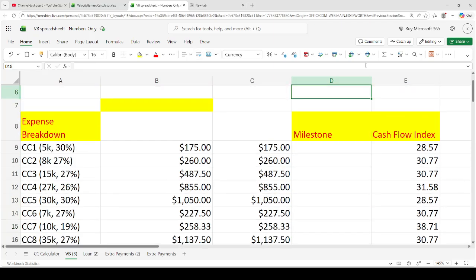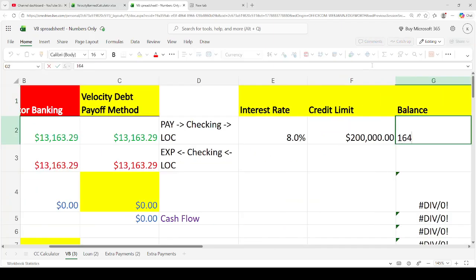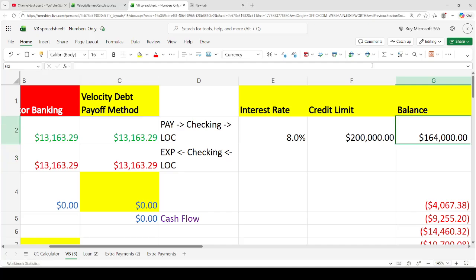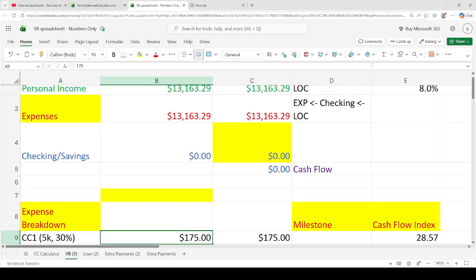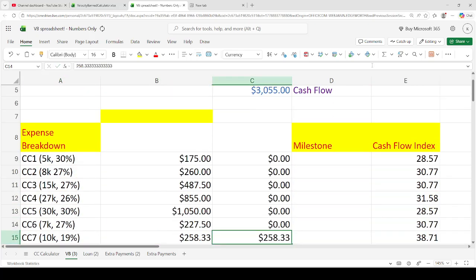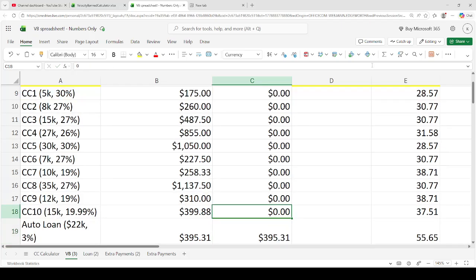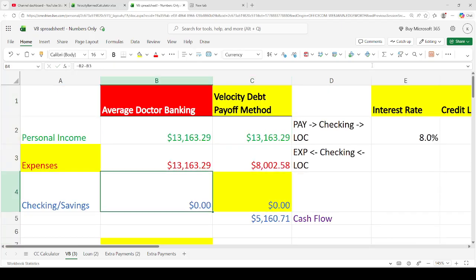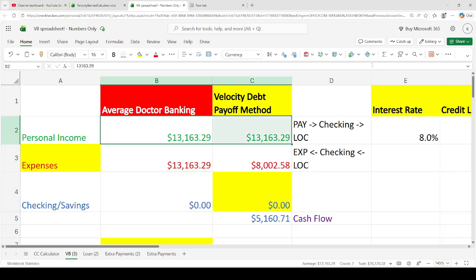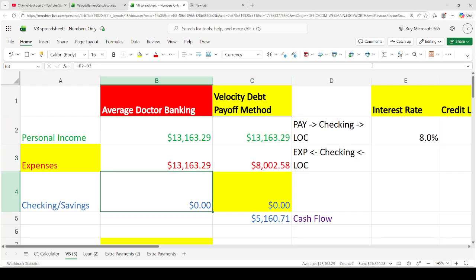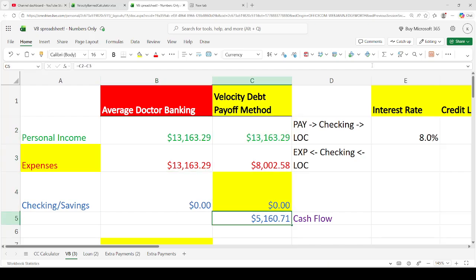So let me just go ahead and show you the power of a simple debt transfer. $164,000 of credit card debt into an 8% line of credit. And we're going to do this. Okay. Bam. This 13 grand stayed the same, but we literally went from zero to over $5,000 of cash flow, right?